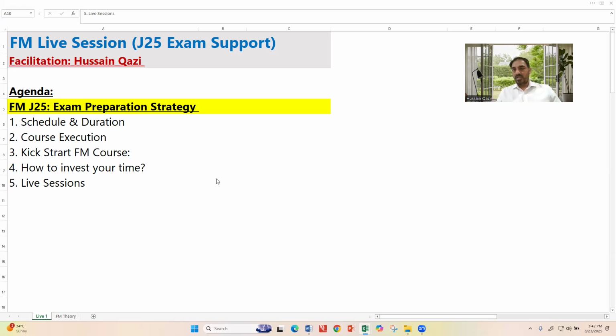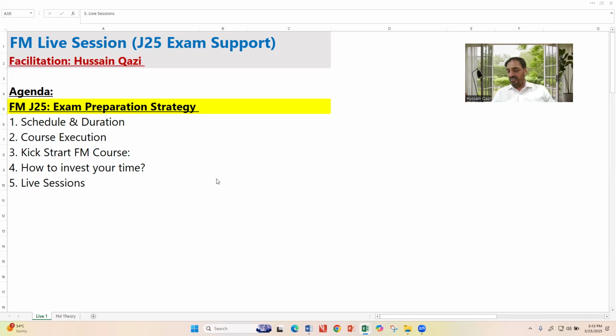To decide the agenda points. With this particular session, we will discuss the schedule and duration of your financial management course. Number 2, the course structure. Number 3, how to kickstart the financial management course. If you have already started the course, you can ignore point number 3.